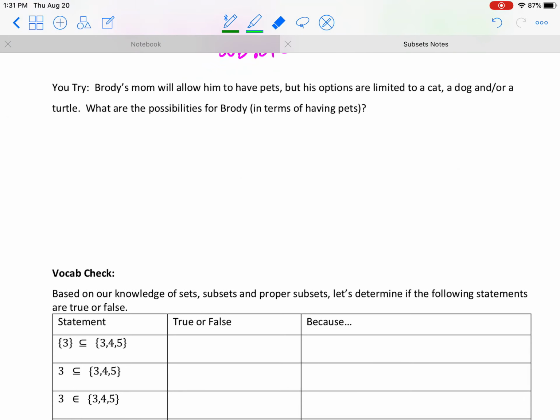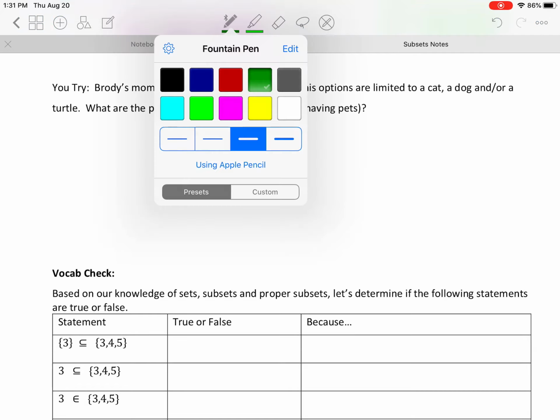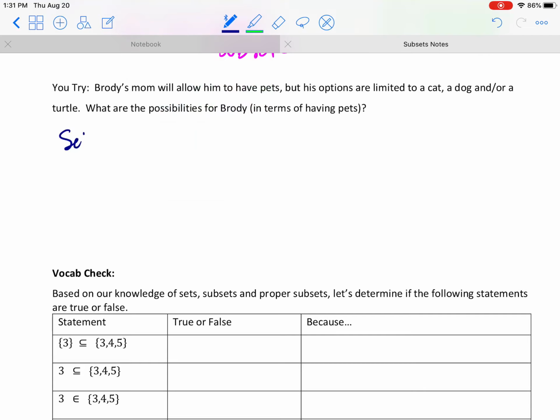Okay, so Brody's mom is going to allow him to have pets, but his options are limited to a cat, a dog, and or a turtle. So he's got 3 options. It's possible that he could have all 3 pets or some combination of others. So what are the possibilities for Brody in terms of having a pet? So we have a set of 3 pets, right? So then 2 to the 3rd power tells us there are 8 subsets, 8 different combinations.